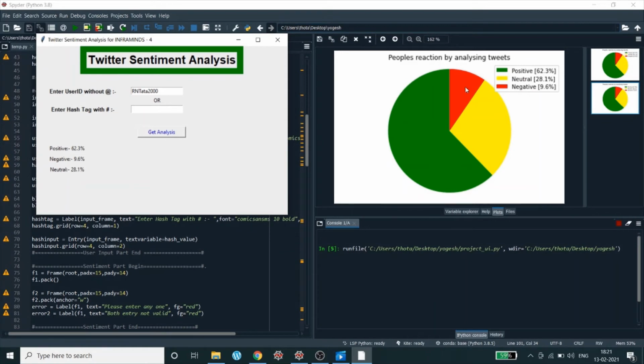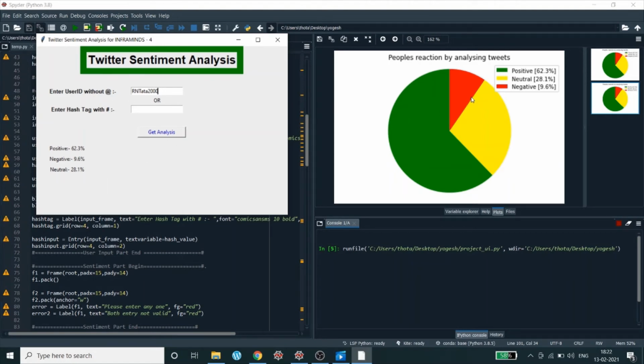Now here we got the output. It actually takes around 20 seconds, because it has to search through Twitter and each and every tweet, so that's why it takes that long. And here we go. The people's pulse on Ratan Tata sir through Twitter was almost 62.3% positive, negative is just 9.6%, and the remaining 28.1% was neutral. So here we got the output on the user interface.